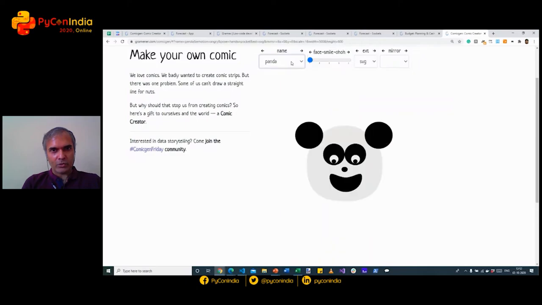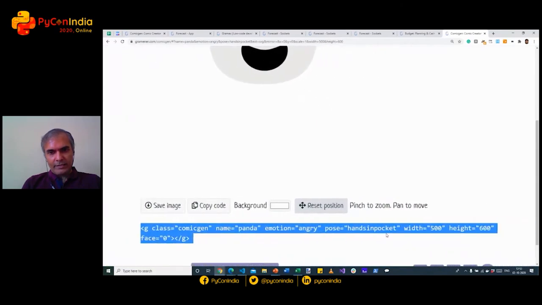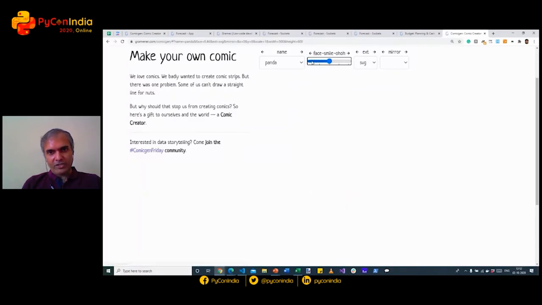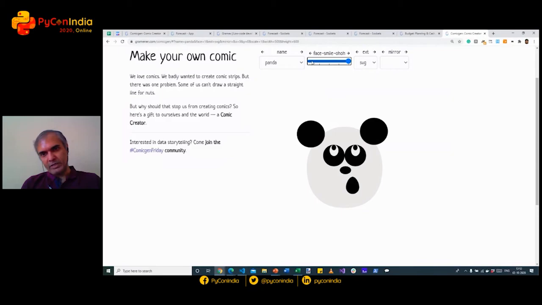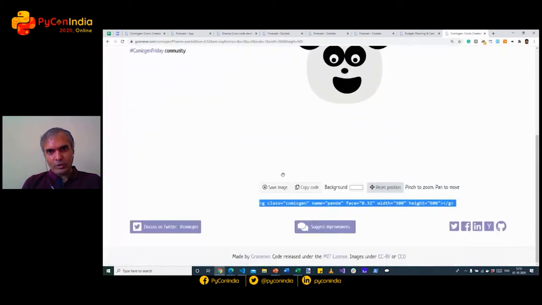So the character I used is Panda, where you can copy paste this code and this character gets created. And one of the parameters is the phase, which continuously goes from the panda saying, oh, oh, to the panda smiling.